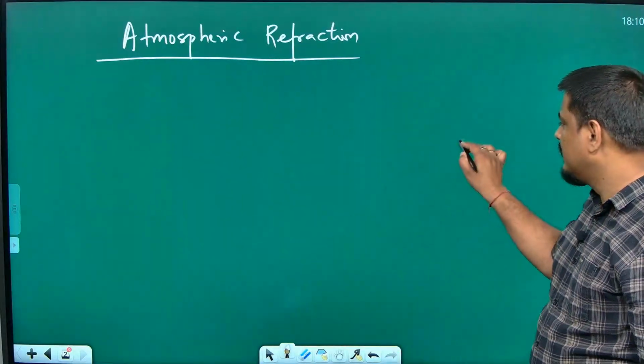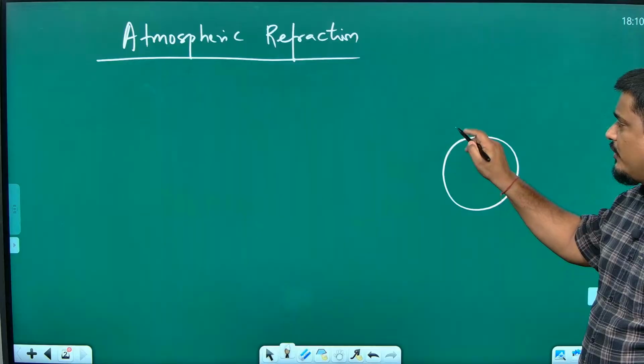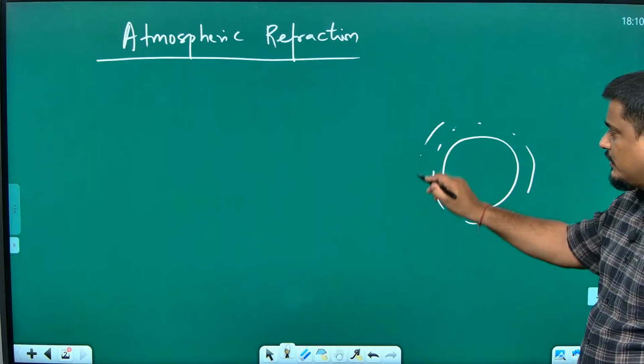So, this is the earth, then around the earth we have layers of atmosphere. Like this, I am drawing some layers.